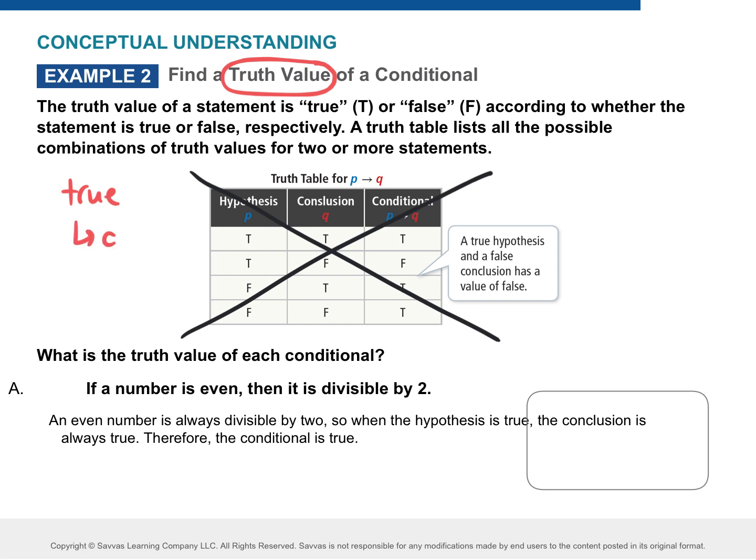Okay, so if you say it's true, do you need to do anything else? No. If you say it's true, it's done. So you need to write this down. If you say your truth value is true, you're done. What if you say that it is false? Counter example. Reasoning, but most importantly, give a counter example. Okay, so if it's true, you're done. If it is false, you got to tell me why it's false with a counter example.